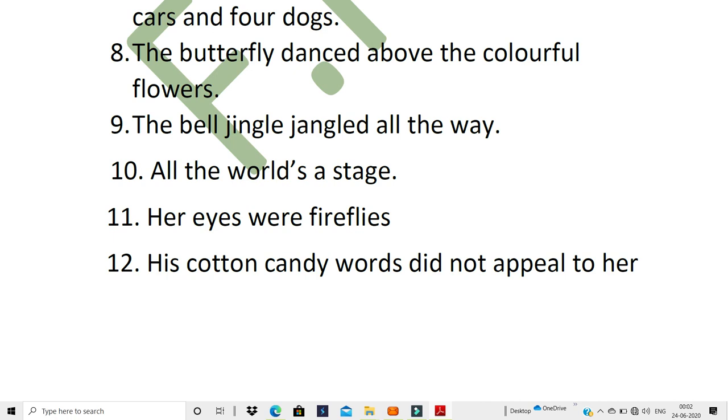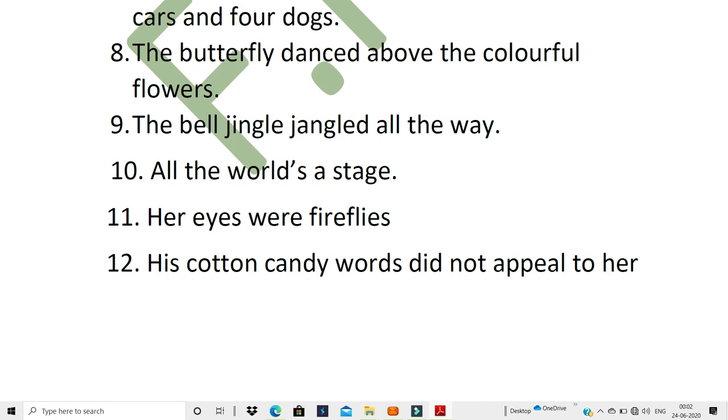Okay, did not appeal. Appeal means she did not like it. Okay, it did not go down well with her. She did not like it at all, because she realized that you are trying to butter her up. What do you say in Hindi? Maska lagana. Okay. So these 12 sentences, I have explained the meaning of each one.